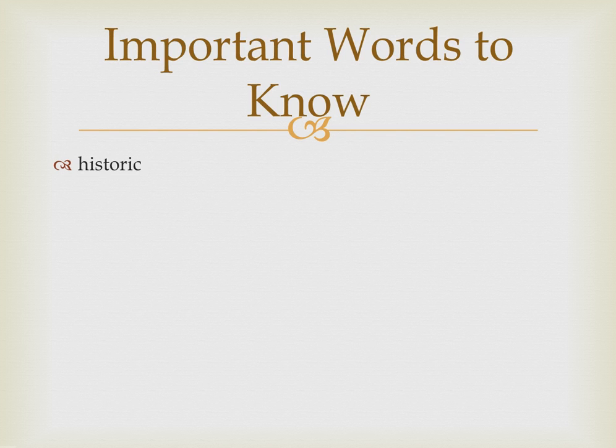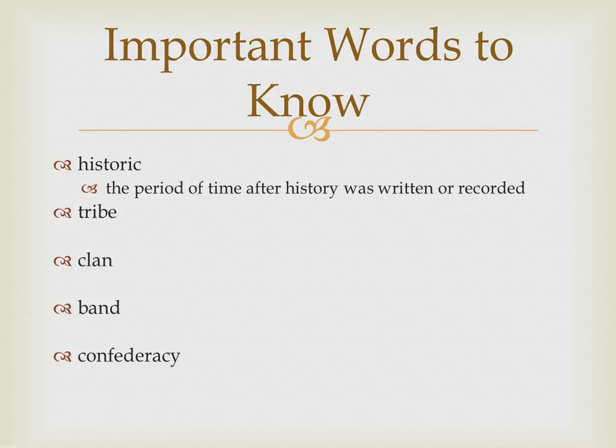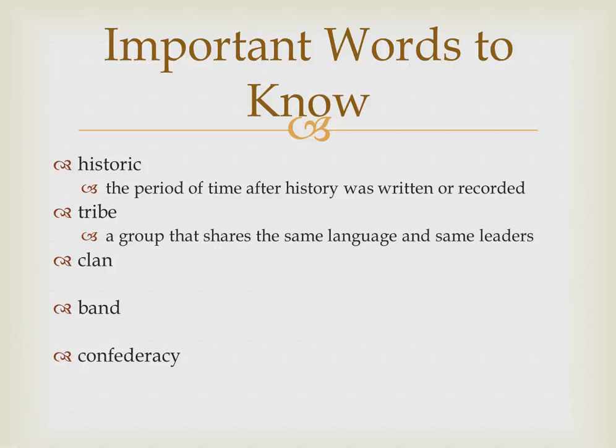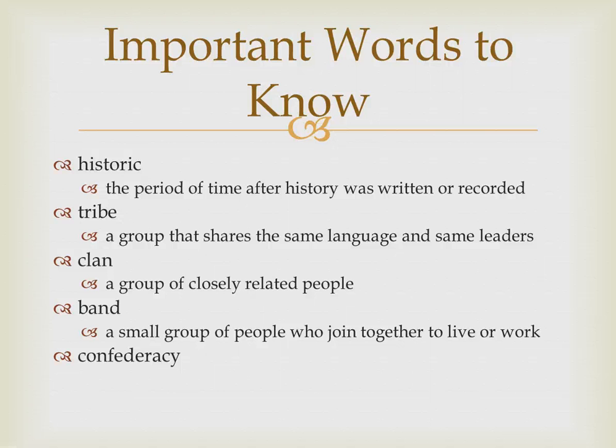their definitions. We have historic, tribe, clan, band, confederacy. Those are some of them. Historic means the period of time after history was written or recorded. Tribe is a group that shares the same language and same leaders. Clan is a group of closely related people. A band is a small group of people who join together to live or to work.